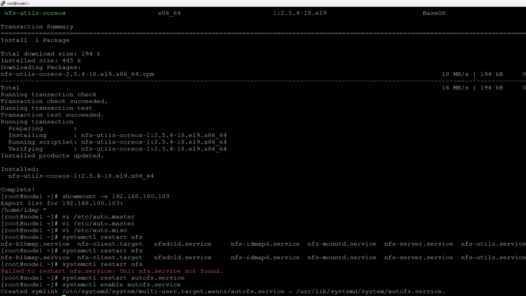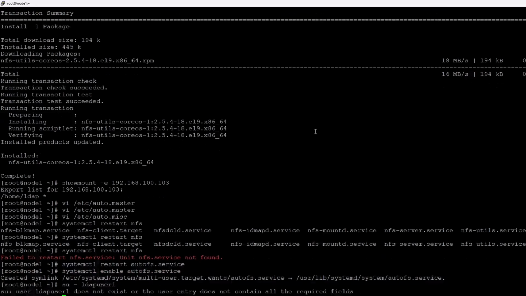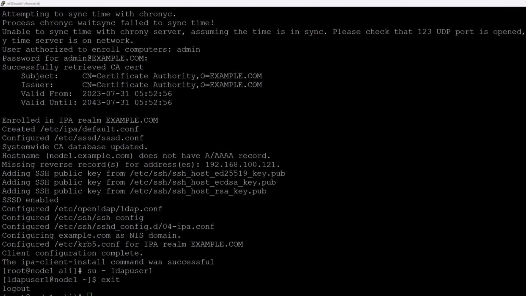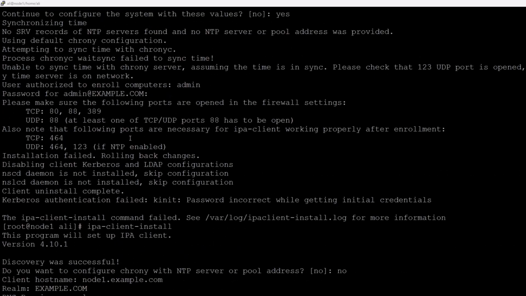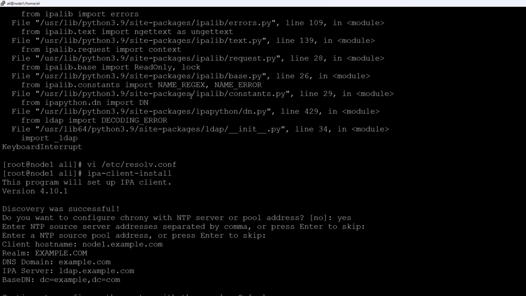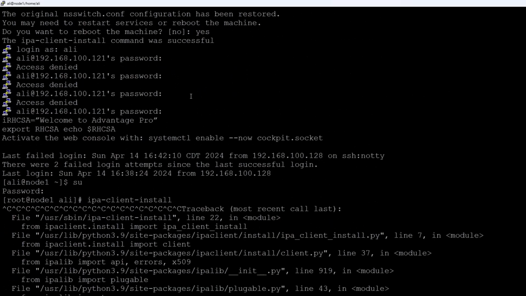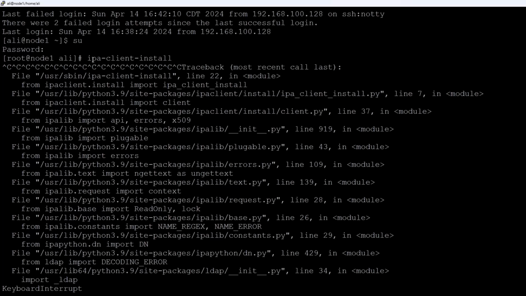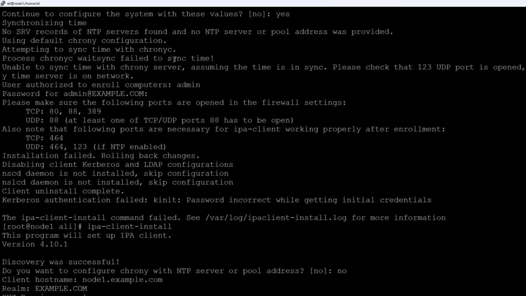Once it's done, enable, restart, everything looks fine, then you can log into the server, ss-ldap user1. Okay, so I'm still getting an error. Let me check it. Okay, the problem is my connectivity with the LDAP server is broken. So let me show you what I have done. I have reconfigured it. First I installed the IPA server, the connectivity with the IPA server. I rebooted the server, and then I again ran the command ipa-client-install, right?